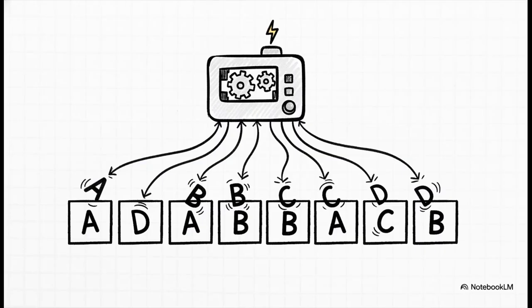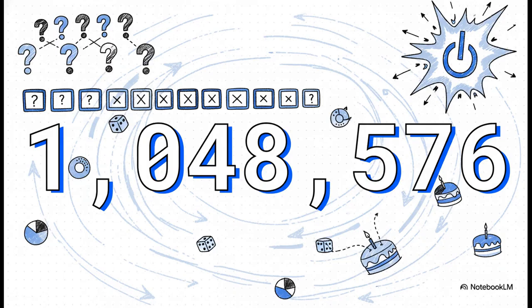Let's make this really concrete with an independent event. Imagine a simple 10-question multiple-choice test. Every question has 4 possible answers, A, B, C, or D. Your answer to question 1 has no bearing whatsoever on the answer for question 2. They're totally separate. So, how many different ways could you answer that test? Well, it's 4 options for the first question, times 4 for the second, times 4 for the third, and so on, 10 times. That gives us this massive number, over 1 million possible combinations of answers.